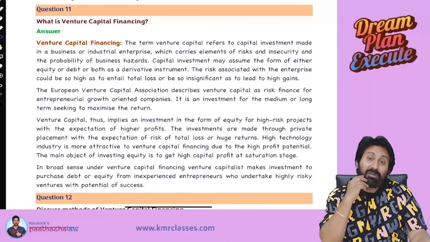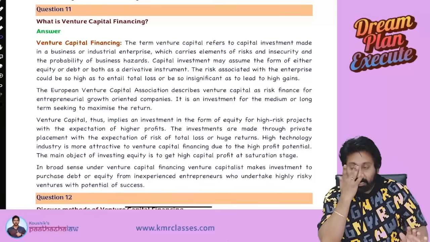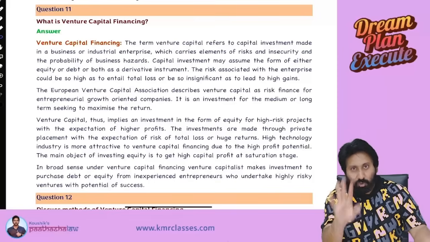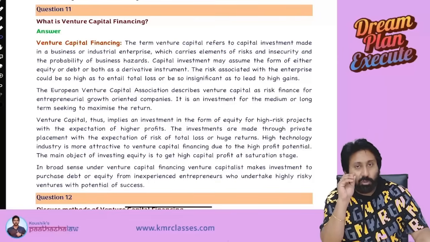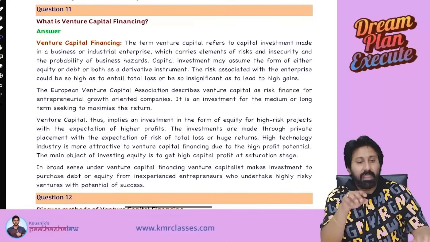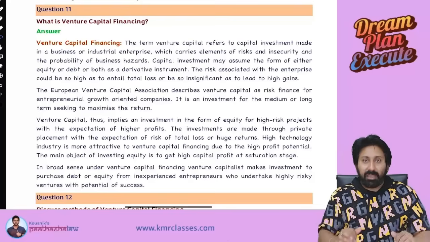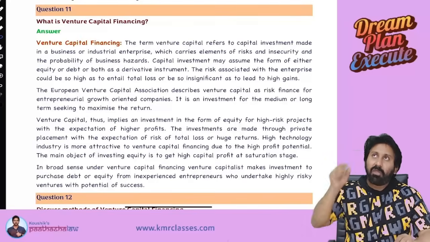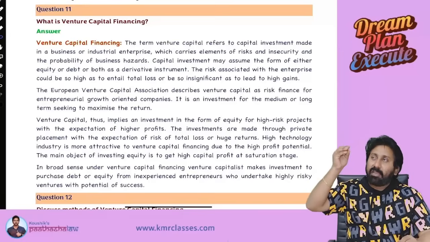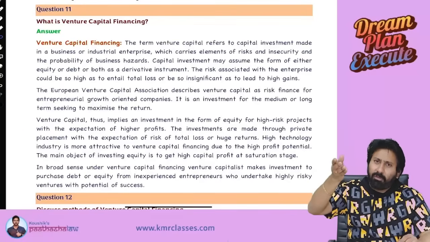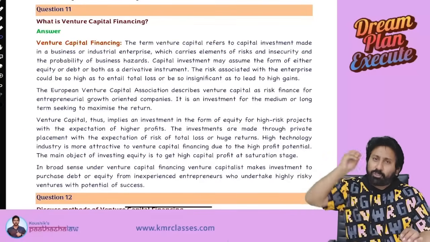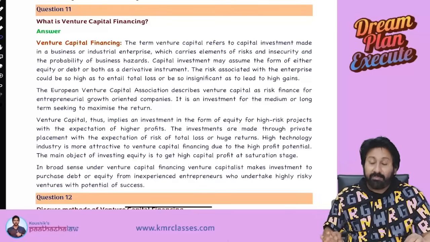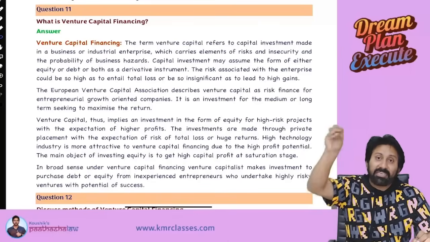Sir, why don't they give debt? I will tell you two reasons. Venture capital can go by debt also, but mostly they will go by equity because of one good reason. For example, you have brains, I have money, both merge, success will come. Therefore, I will think like this: if I really promote this fellow, if I really push this person towards his goals, he will do successful business. I will put money. Equity shares I will invest.